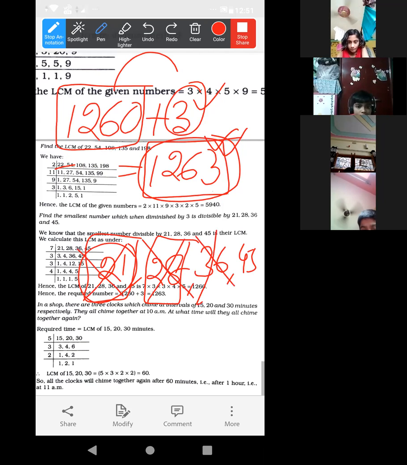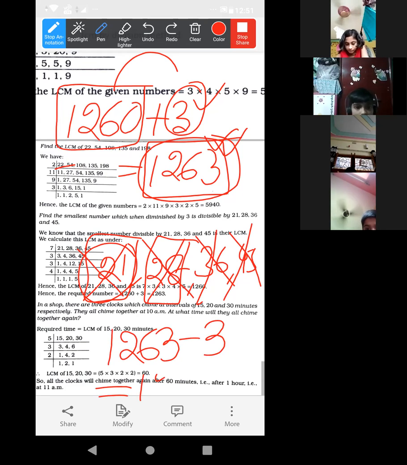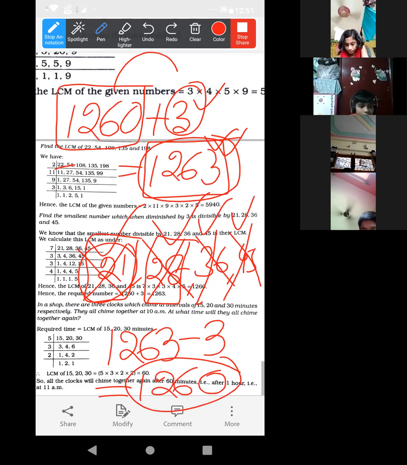But when we subtract 3 from 1263, if we diminish 3, then it will be divisible by all of them. Yes or no? Yes, ma'am. Now the question is to find that smallest number from which, when we diminish 3, we'll get their LCM.